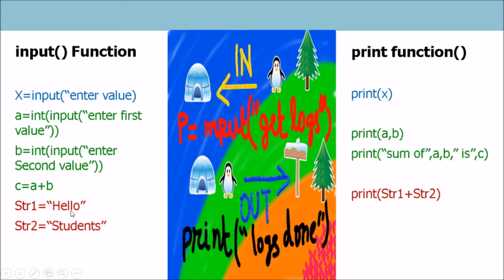So there is a string hello and another string students, and we can assign the values directly to the variables. When I use the print statement print(str1 + str2), it concatenates the two strings str1 and str2, that is hello students, and prints it in a single line.